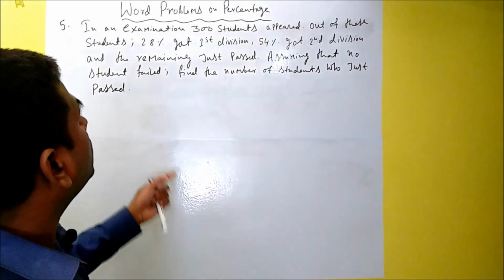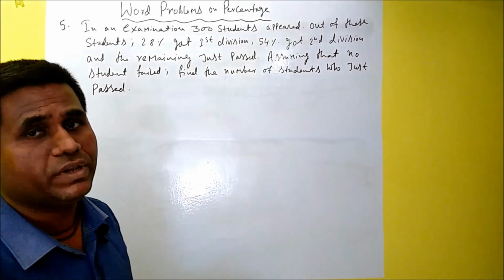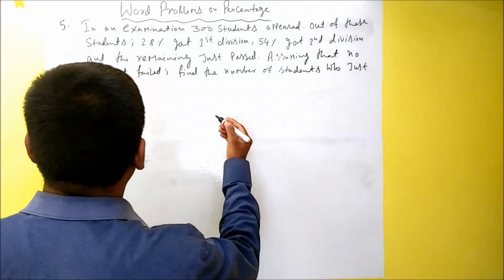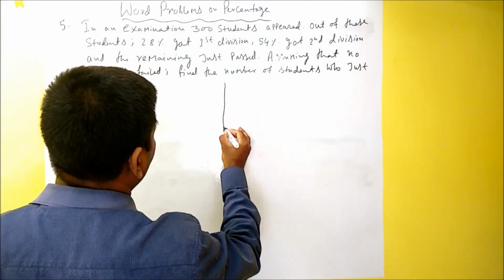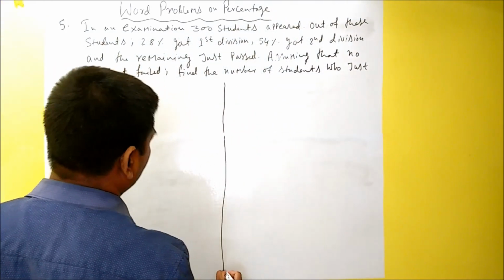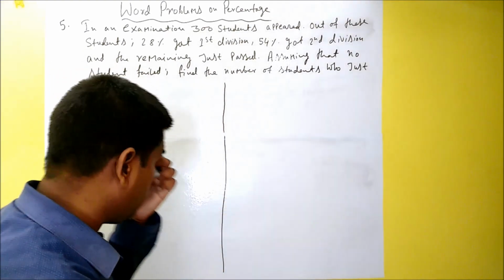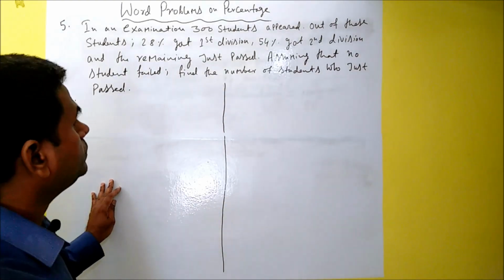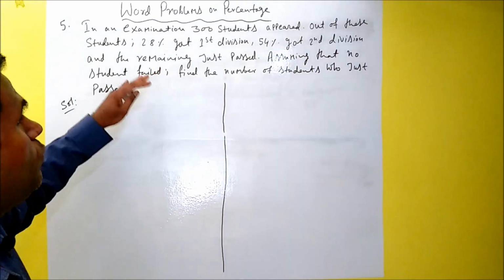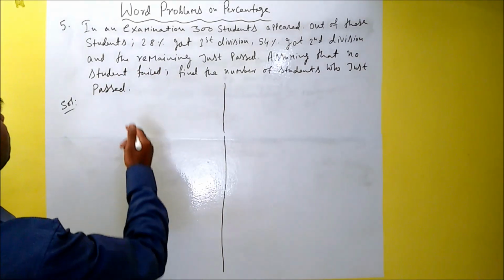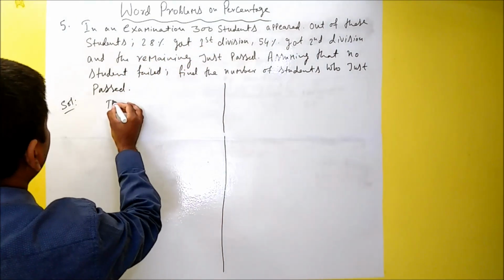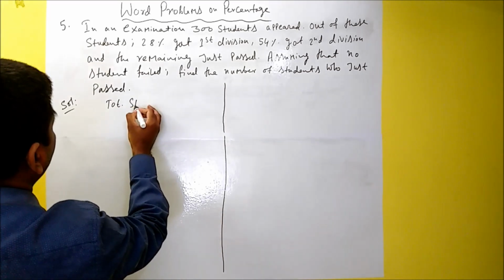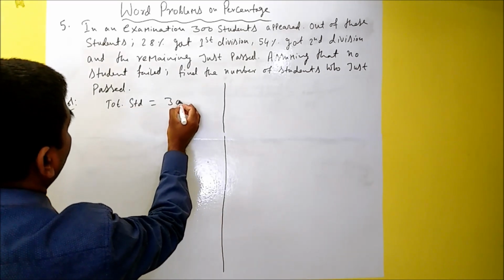So we can solve this problem two ways. Okay, so what I'm going to do is I'll show you both the ways. I'll divide the page, first solution here, second solution here. So in the first solution, we will first note down what is given. So total number of students is 300.